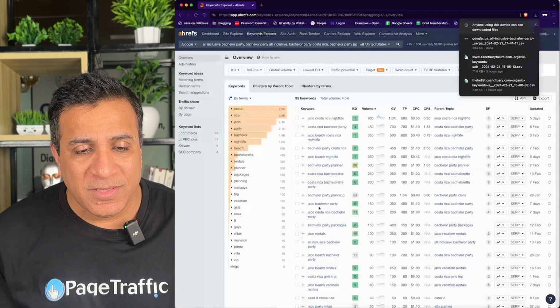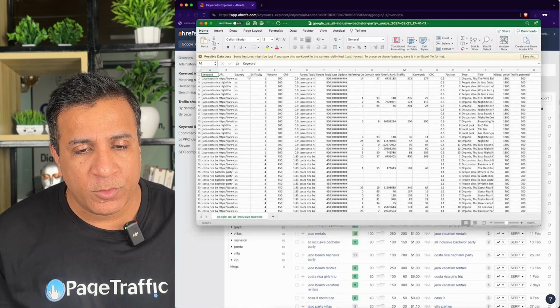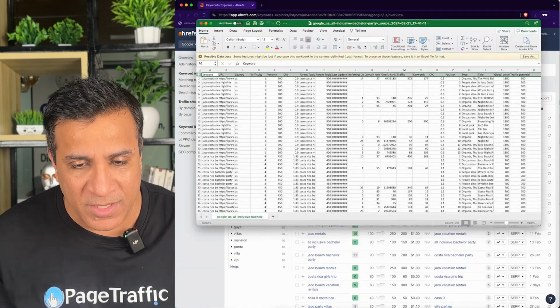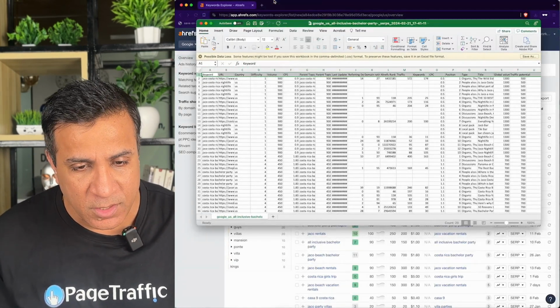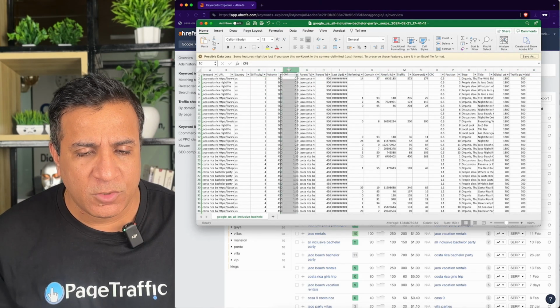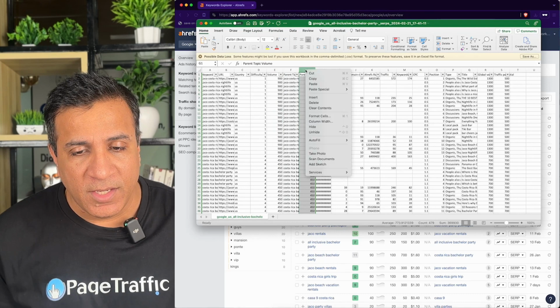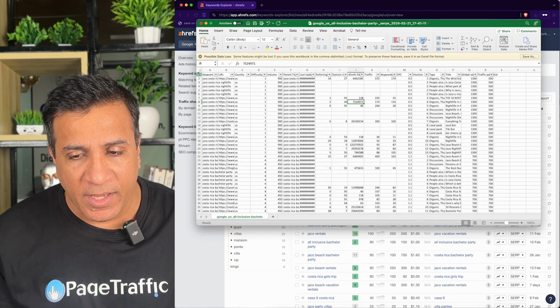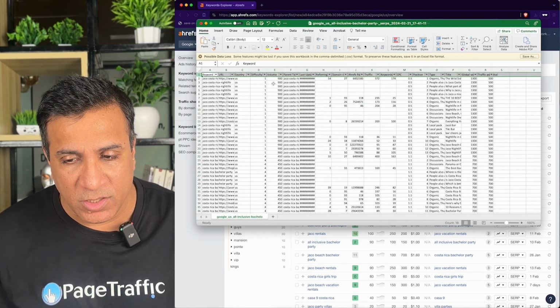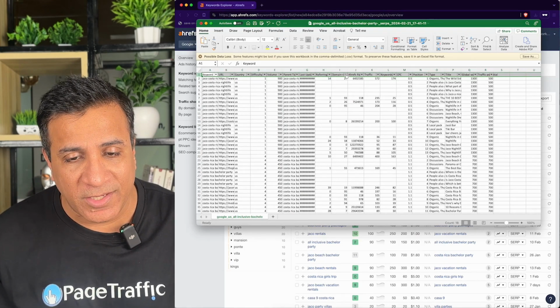Now let's open this sheet and put a filter into it. The first and foremost important filter for me is the type of results. I'm going to remove anything which is not necessary, as you can see on your screen, and then I'm going to use the filter to go into the section which is not required.